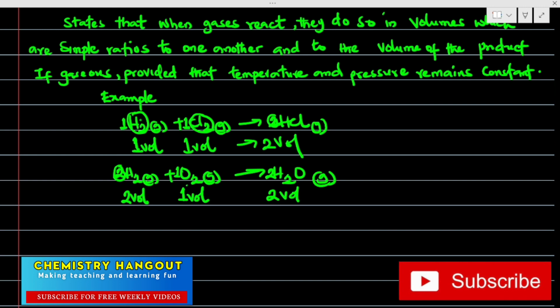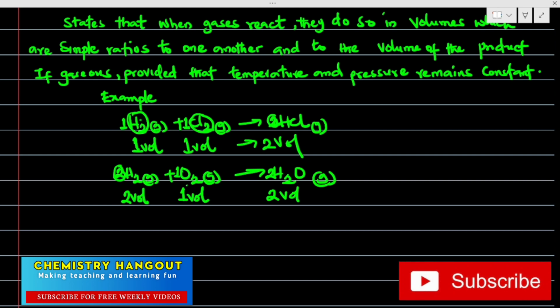I want to believe you are following me. So Gay-Lussac's law is saying that when gases react, and that's why all these things that are reacting are gases, they do so in volumes which are simple ratios to one another and to the volume of the product if gaseous, provided that temperature and pressure remain constant. I want to believe this is clear.